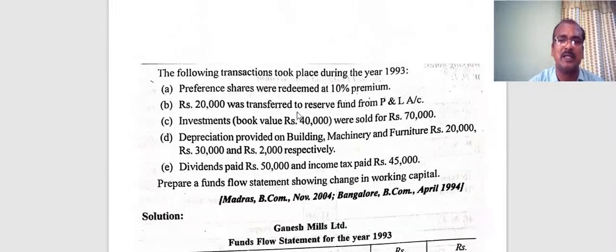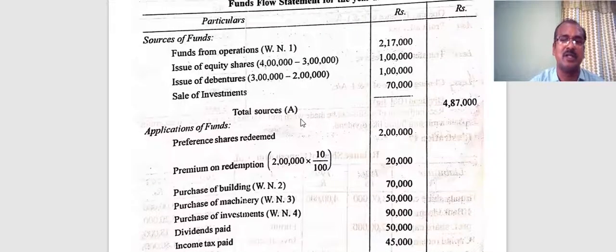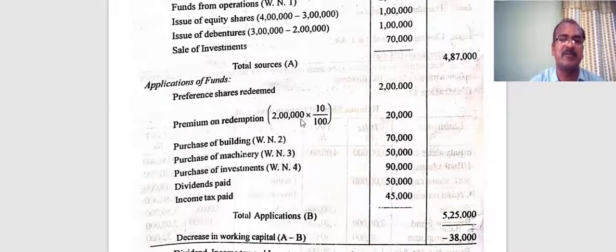Now you look at the funds flow statement again. Funds from operations 2,17,000. Issue of equity shares 1 lakh, issue of debentures 1 lakh, sale of investment 70,000. So the total sources come to 4,87,000. What about application of funds? Preference shares redeemed, 2 lakh plus 20,000. They have kept it separately, but you can write it together. You can write redemption of preference shares 2,20,000.